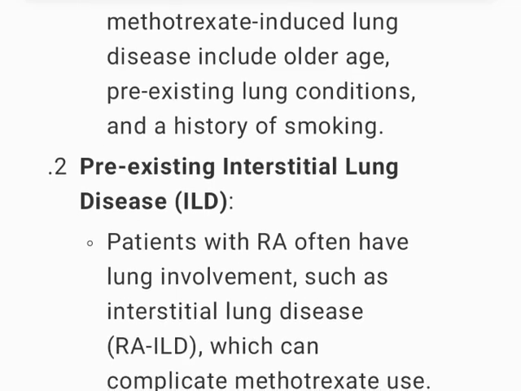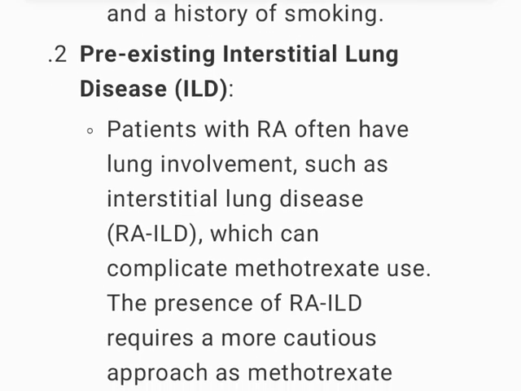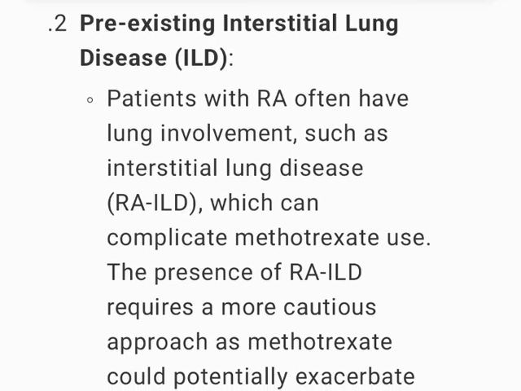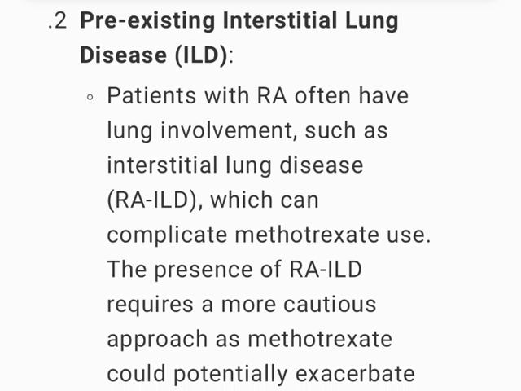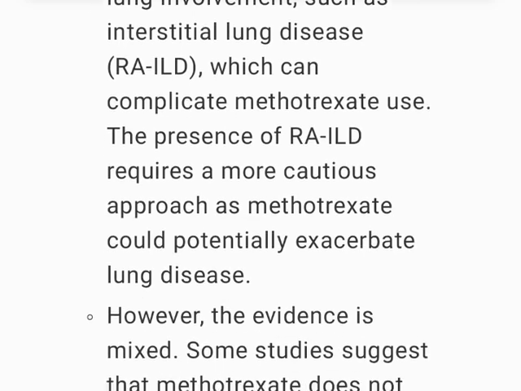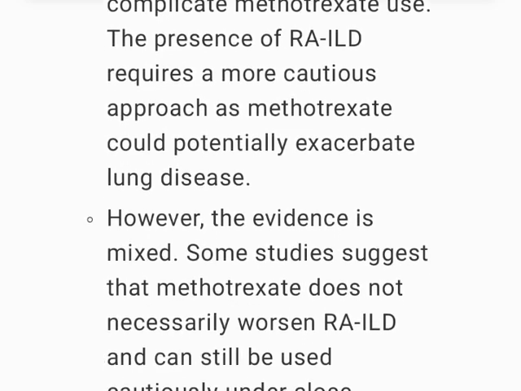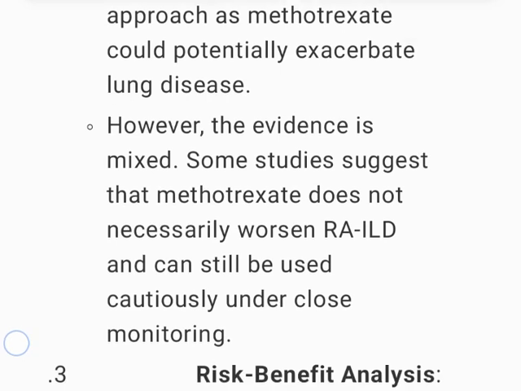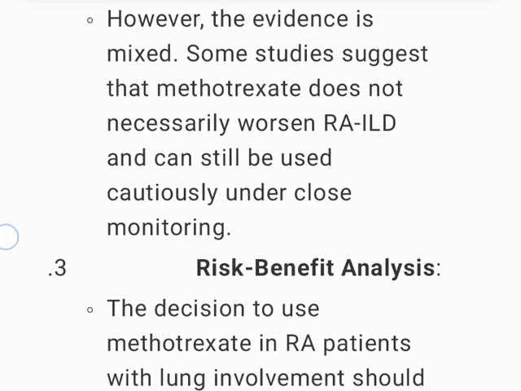2. Pre-existing interstitial lung disease, ILD. Patients with RA often have lung involvement, such as interstitial lung disease, RA-ILD, which can complicate methotrexate use. The presence of RA-ILD requires a more cautious approach, as methotrexate could potentially exacerbate lung disease. However, the evidence is mixed. Some studies suggest that methotrexate does not necessarily worsen RA-ILD and can still be used cautiously under close monitoring.